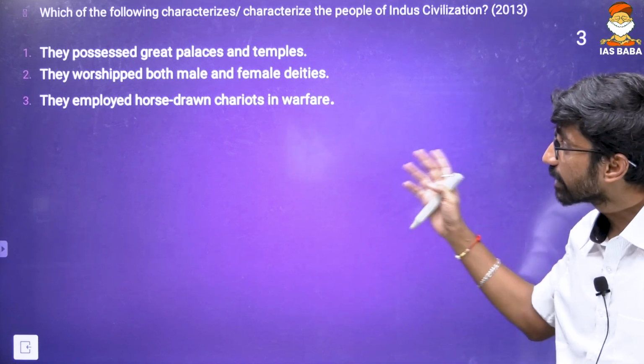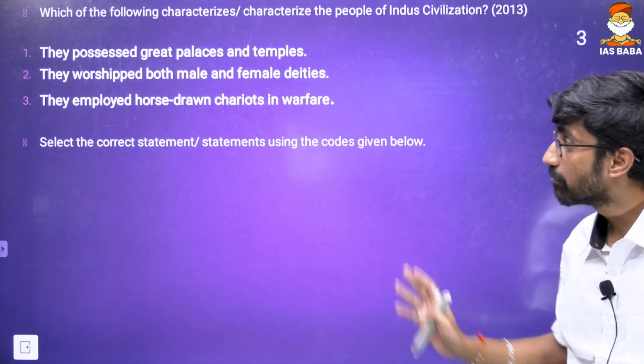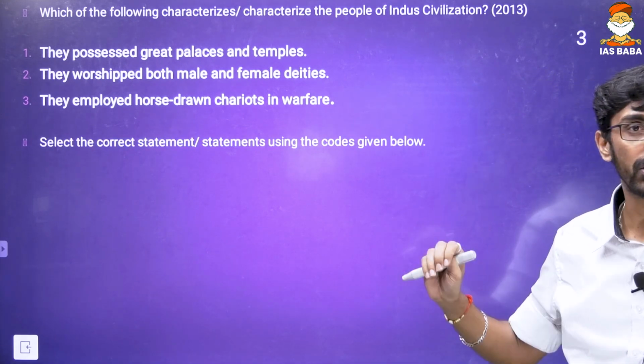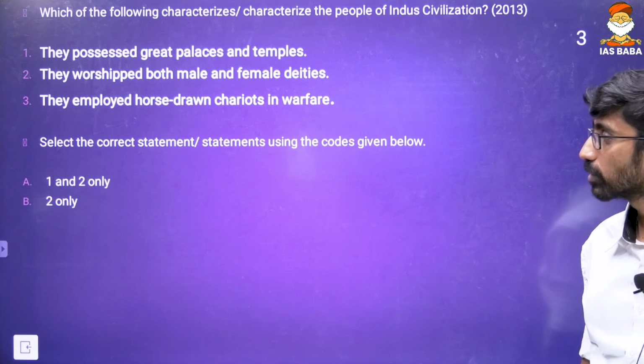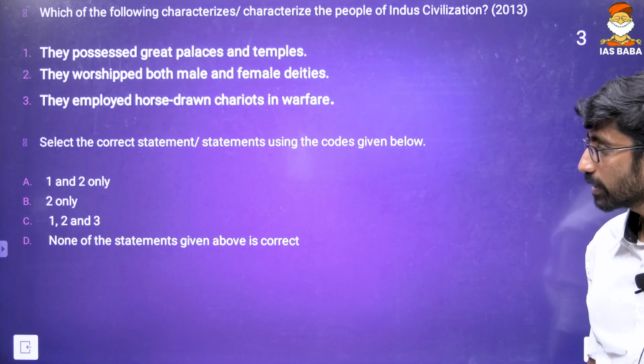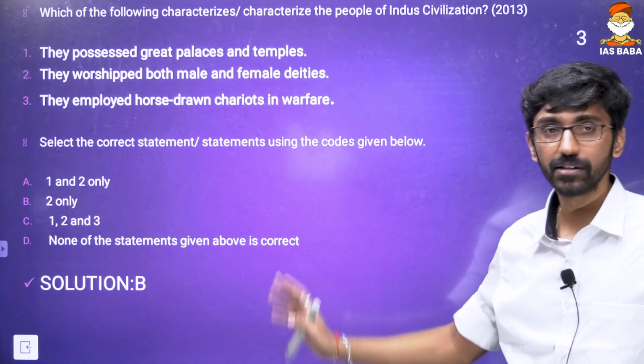So the first statement and second statement should be wrong. And the first and the third statement should be wrong, and the second statement should be right. Okay, so 1 and 2 only, 2 only, 1, 2, 3, and none of the statements are correct, and the answer is 2.